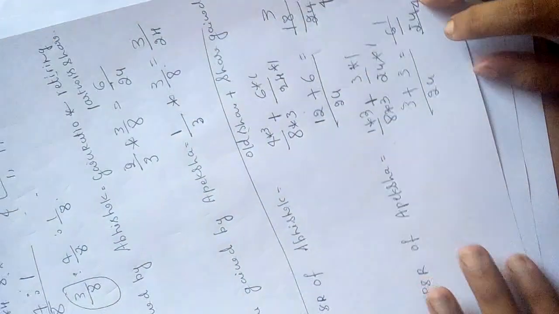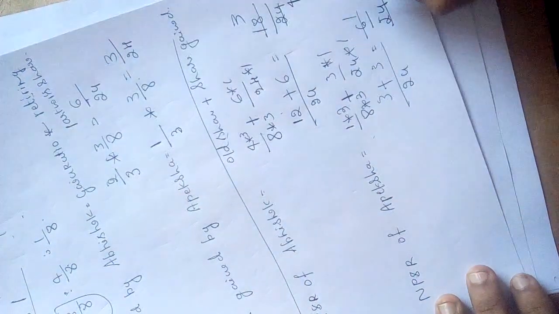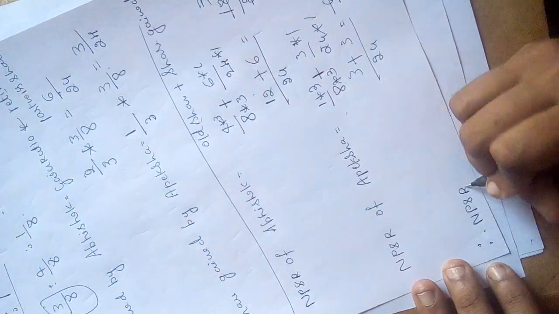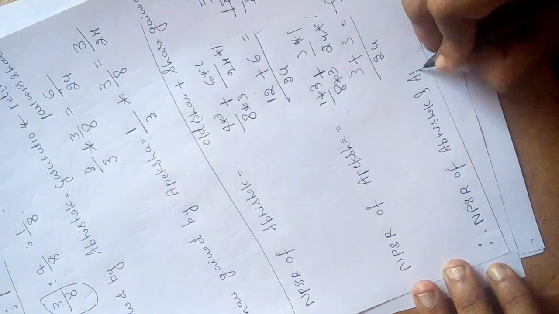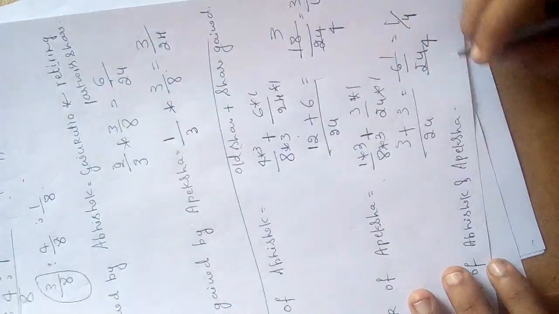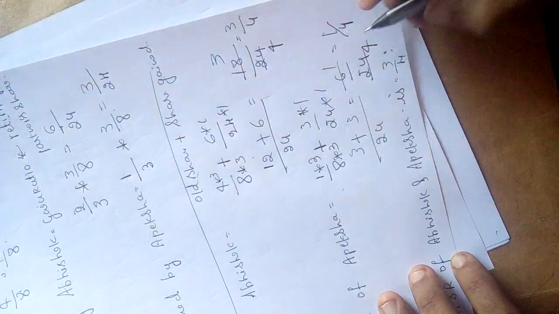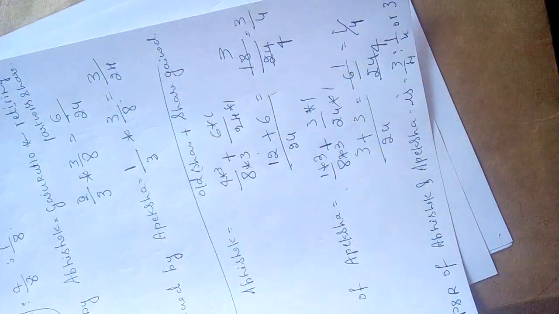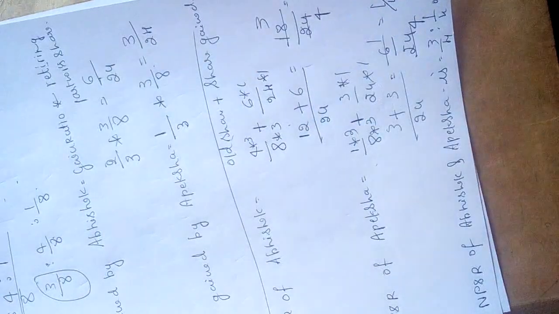So now we got new profit sharing ratio as 3 by 4 and 1 by 4. That's why new profit sharing ratio of Abhishek and Apeksha is 3 by 4 is to 1 by 4 or 3 is to 1. Okay, this is the solution. Okay, there is a one homework problem for you.